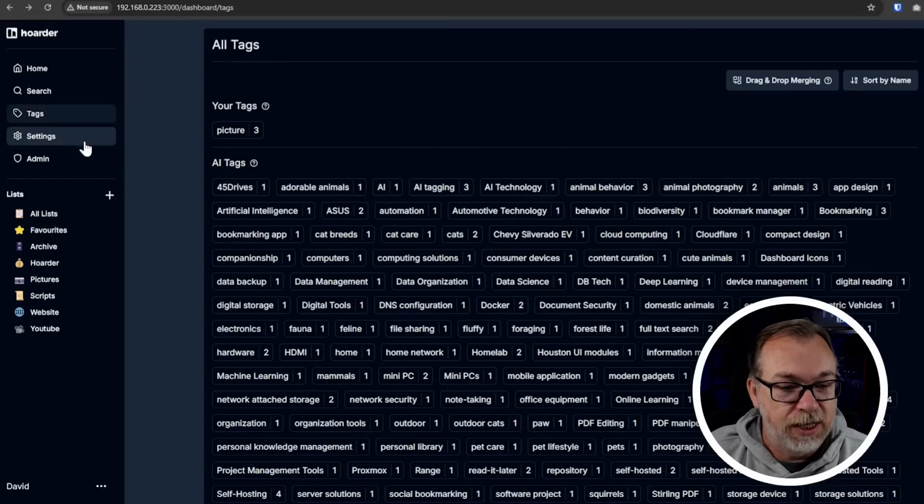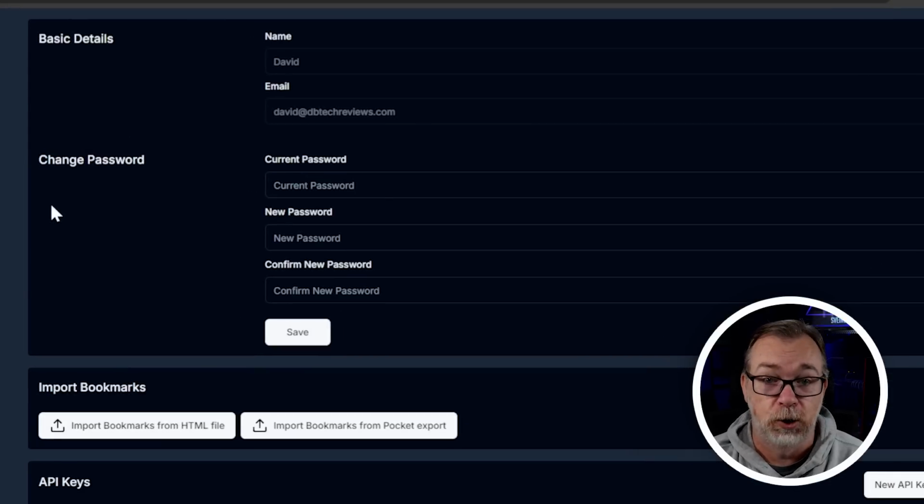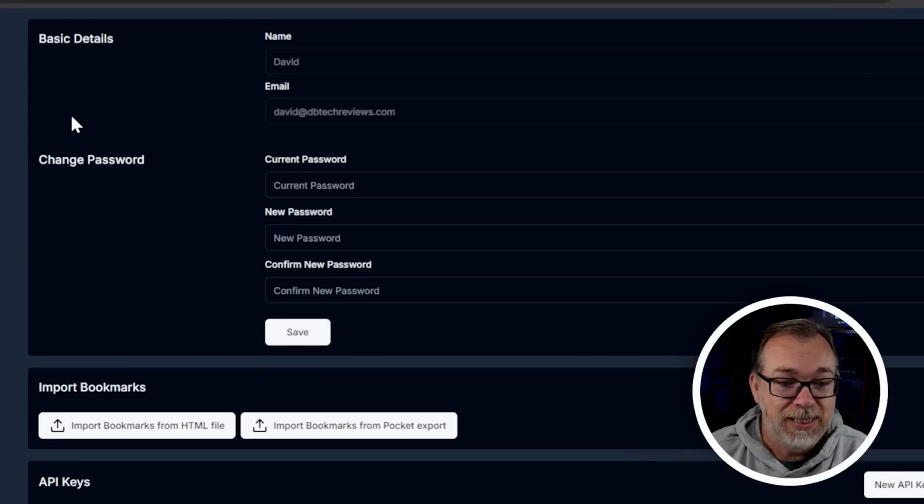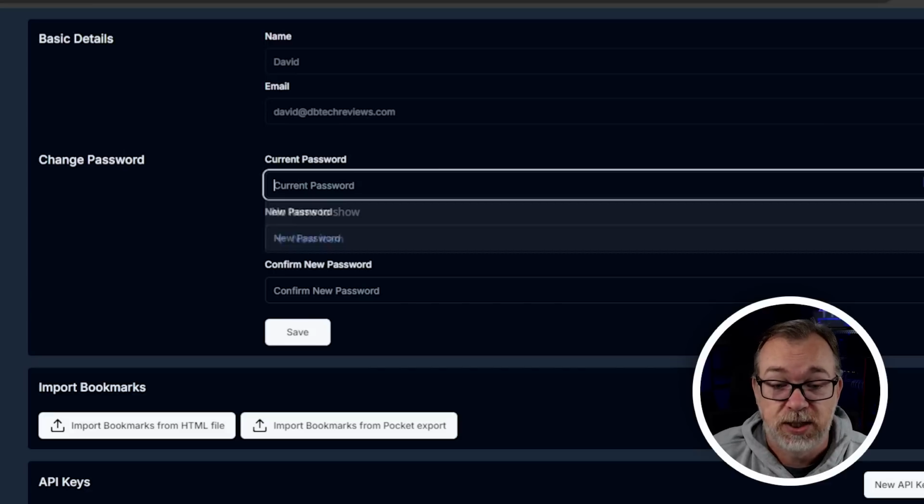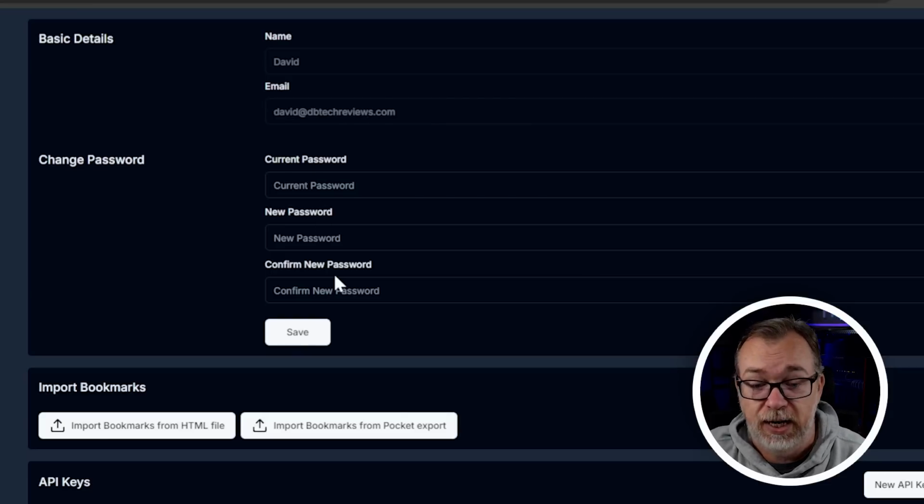We also got settings over here. Settings, there we go. This is going to be settings for your personal account. They've got basic details for name and email address. They've also got password stuff here. So if you want to change your password, you have to enter your existing password, your current password, and then enter the new password twice like you would expect. Once you're done with that, of course, click Save.